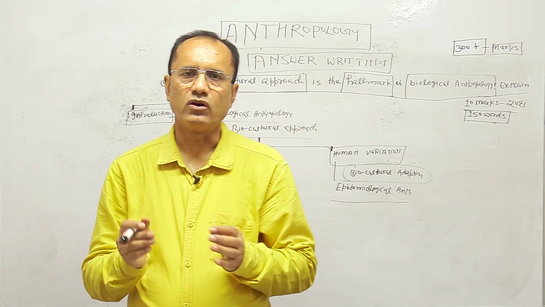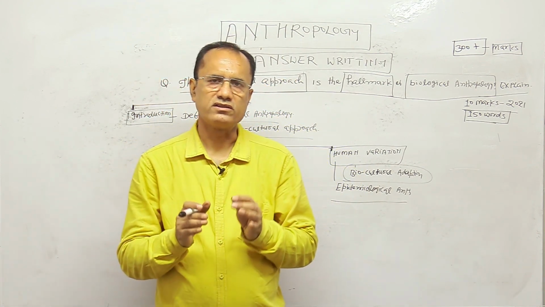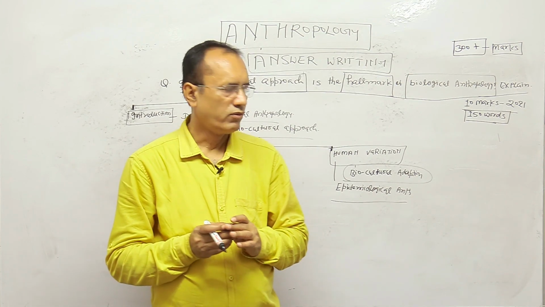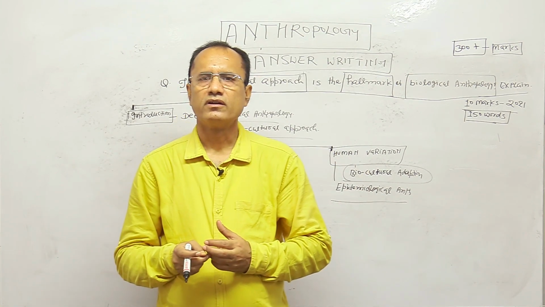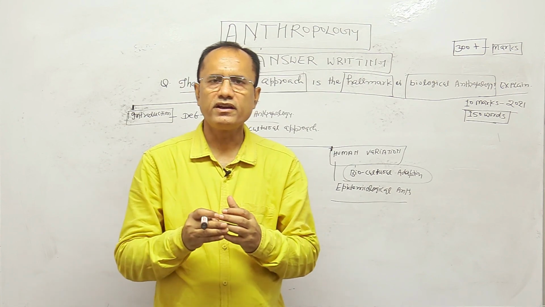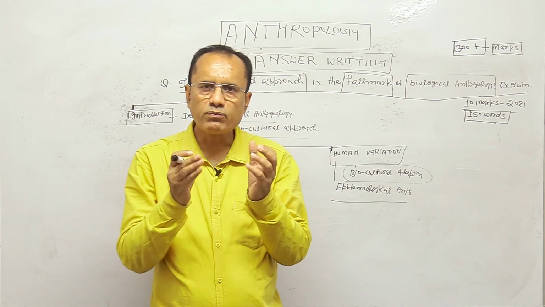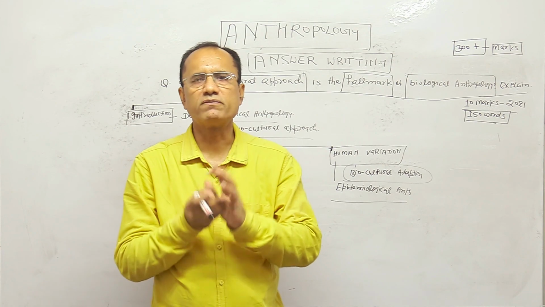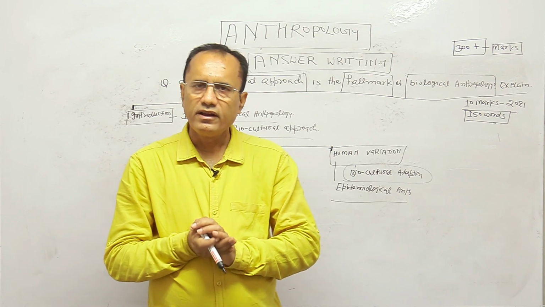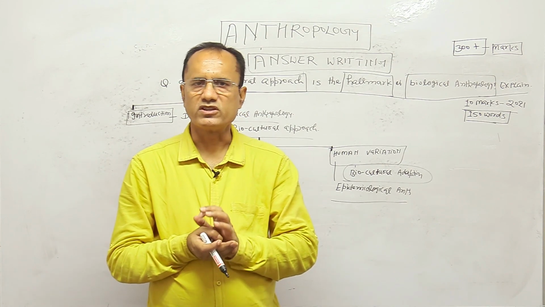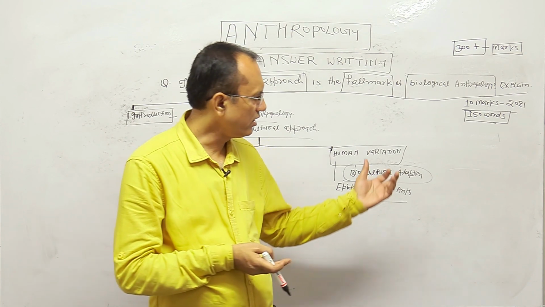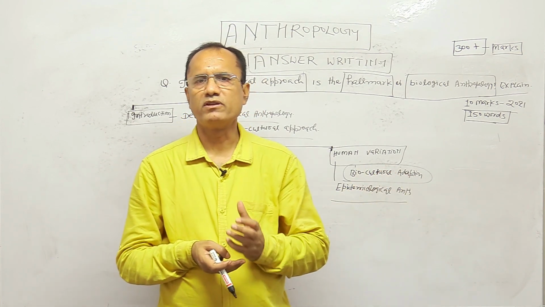Here we also follow the biomedical cultural approach. We understand the spread of disease in a population from a biocultural perspective, a biomedical cultural perspective. So here you can also give an example from that.